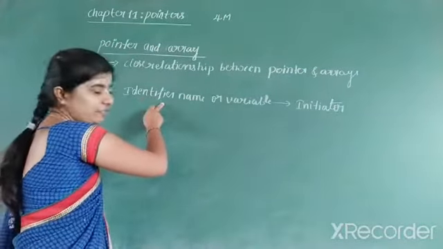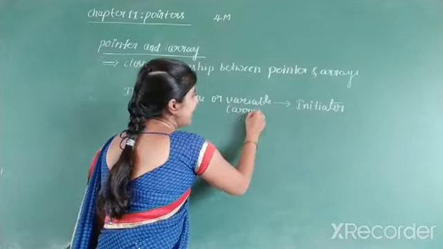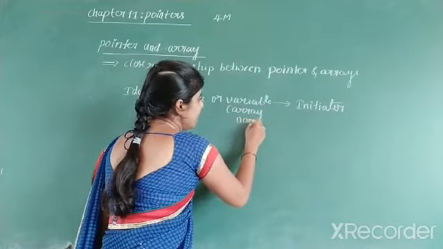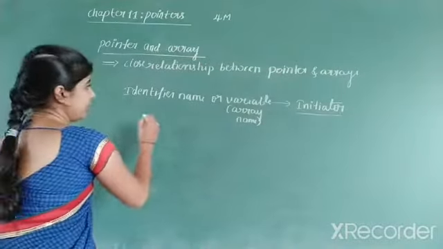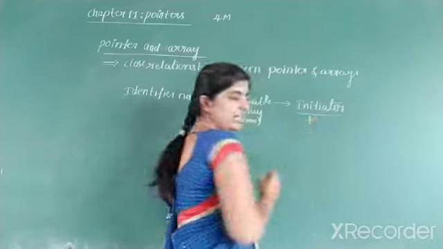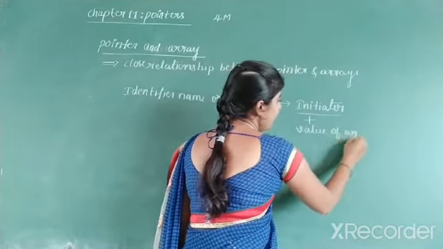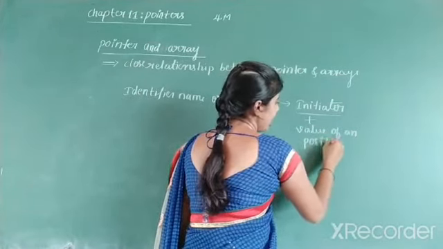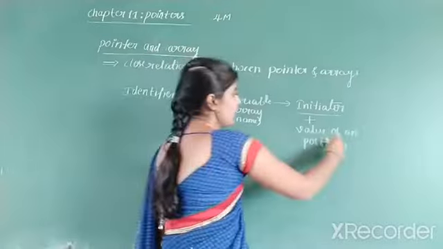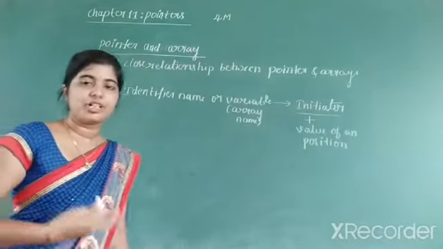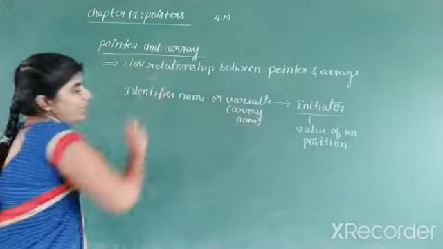We have to use the identifier name, or it is sometimes called the variable name, or sometimes it is an array name. So sometimes it is an array name which acts as an initiator. And along with the initiator, we have to use a value of a position, or it is also called the positional value. So these two are required to link pointers and arrays.